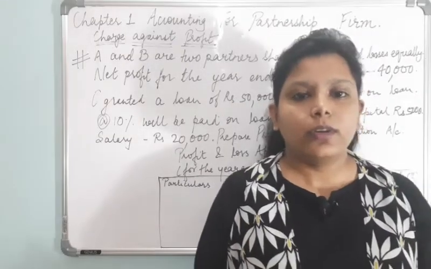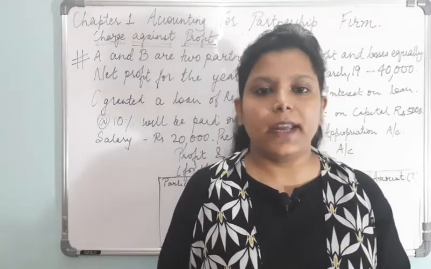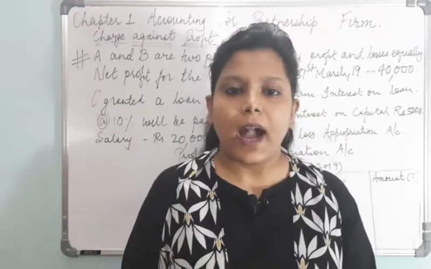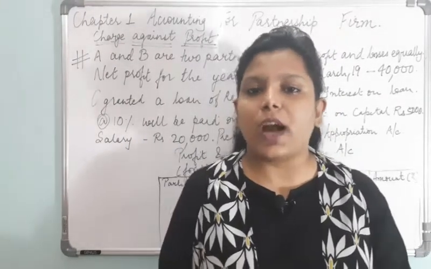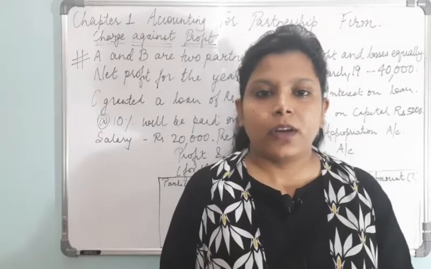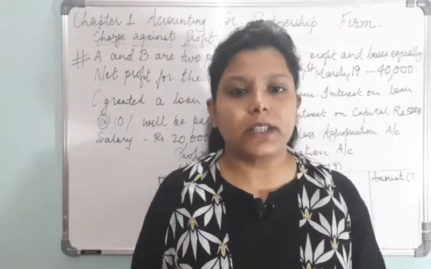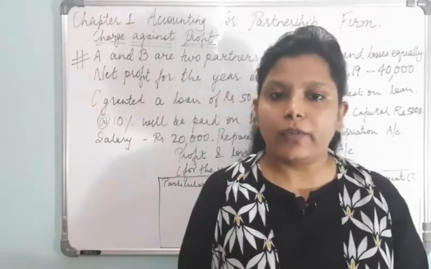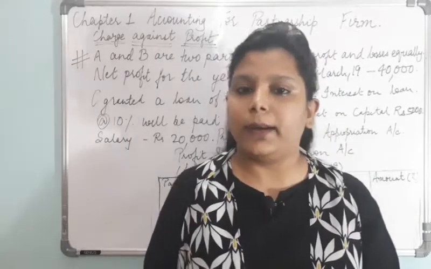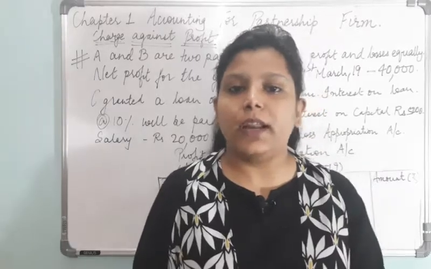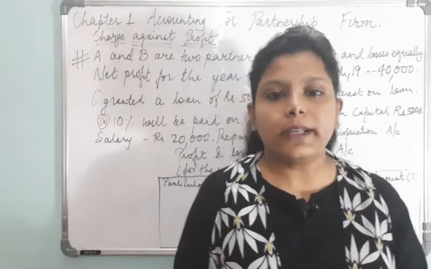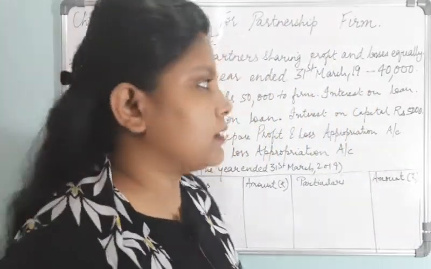We all know manager's commission, interest on loan, and rent paid to a partner will be considered as a charge against profit, and that will be deducted from the net profit to calculate the actual net profit, and it will be debited to profit and loss account. So let us take an example and understand this.